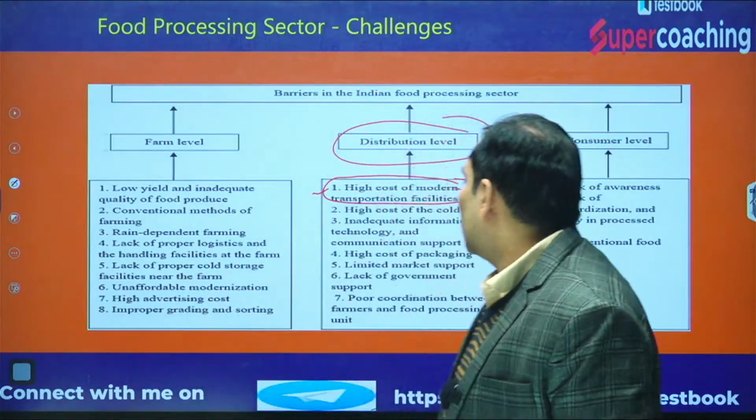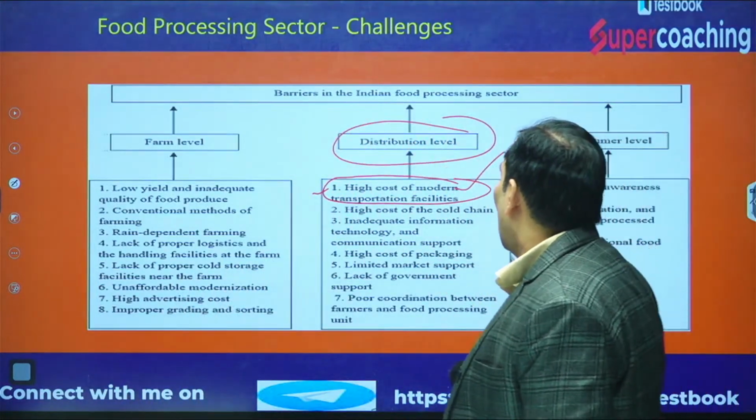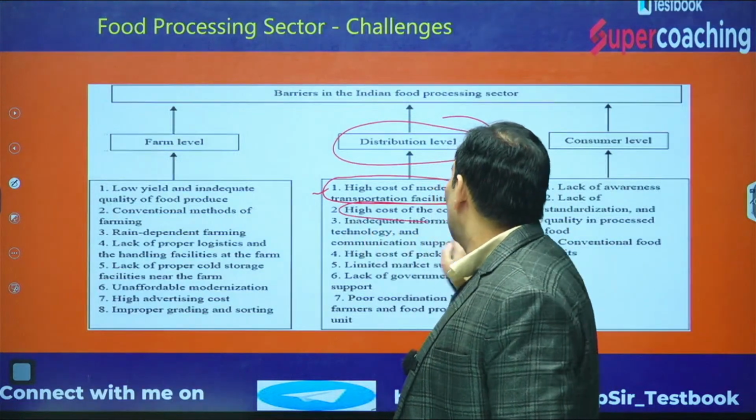Not only this, there is also high cost of cold chains.